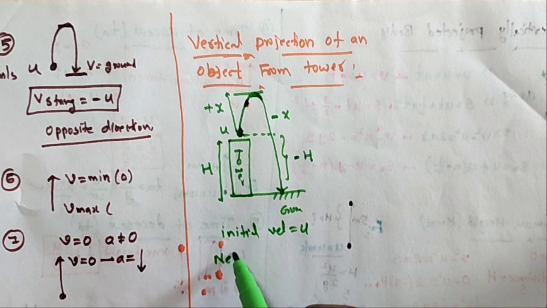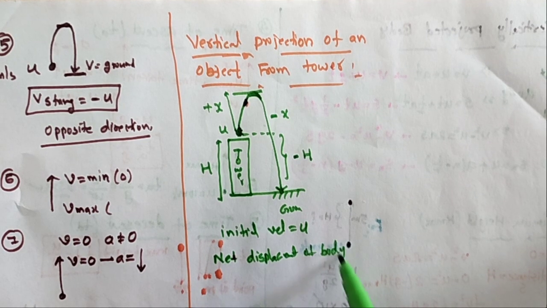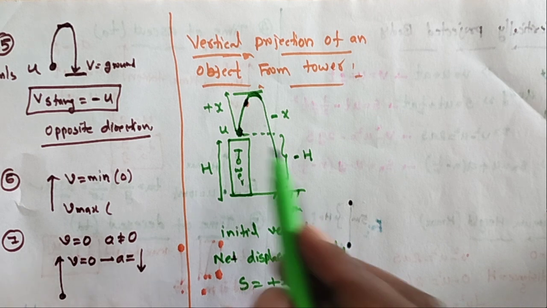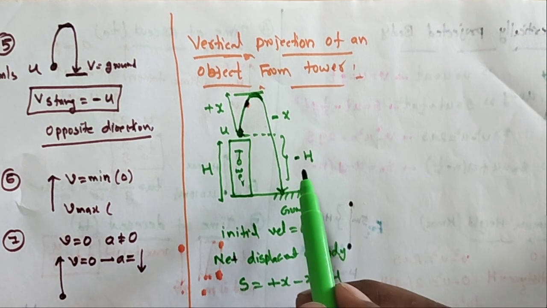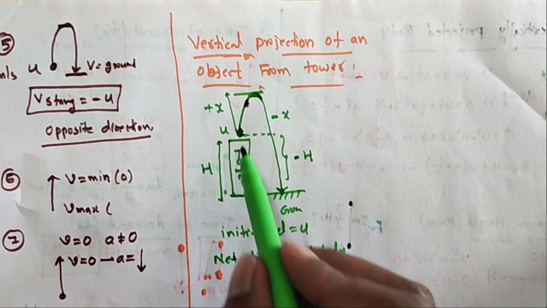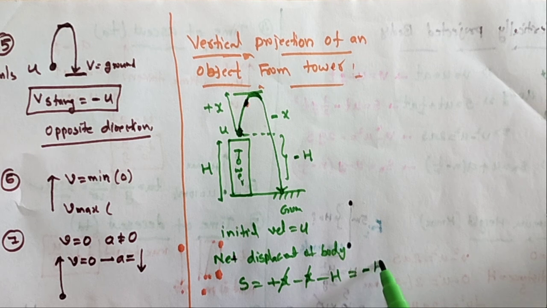What is the net displacement of the body? s is equal to plus x minus x minus h. Plus x minus x cancel. The total displacement from the tower to the ground is minus h.